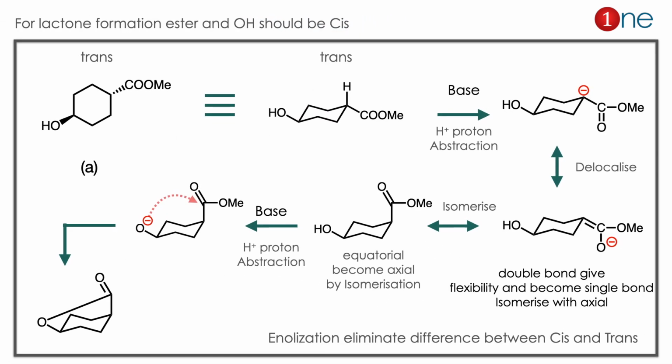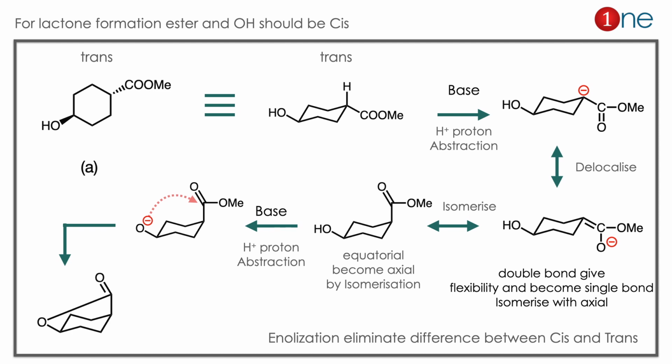For the lactone formation, ester and OH should be cis, favorable for 6-member ring formation. But our starting material is trans there. Let us draw the cyclohexane structure to understand better. You have to maintain the same relationship. OH and ester should be trans to each other. Here you have one acidic hydrogen which is near to COMe, so the hydrogen is acidic there. So what really happens is the base can withdraw the proton, which can enolize. While enolizing, it will lose the difference between axial and equatorial. What really happens is it can isomerize to axial there.